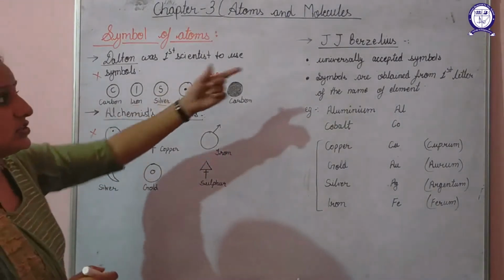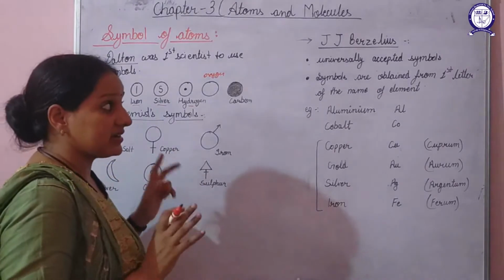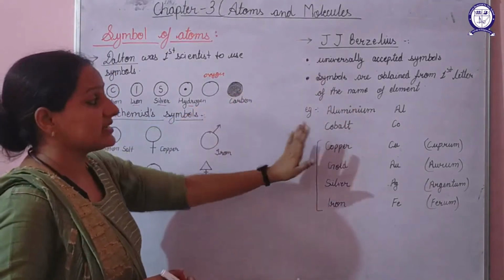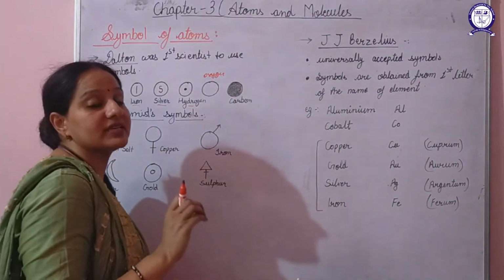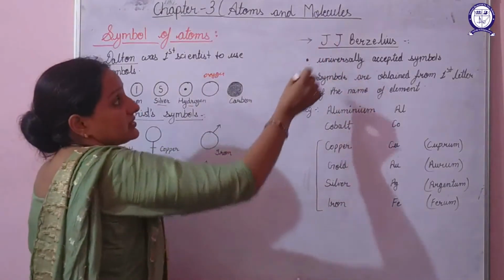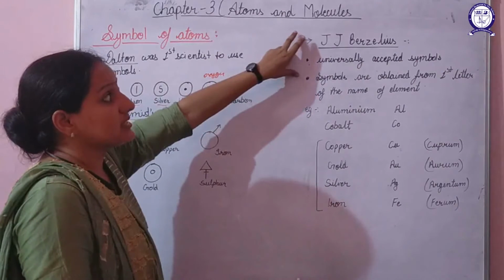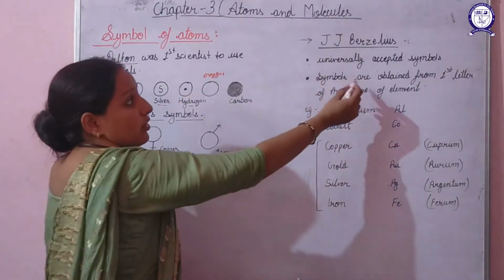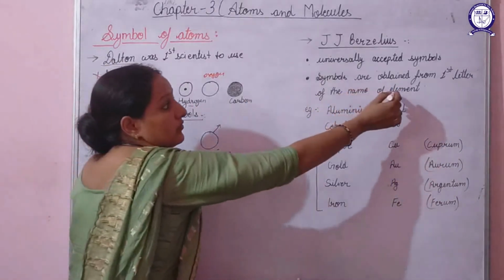Then later on, J.J. Berzelius, his symbols were universally accepted, and we are using the symbols of this particular scientist in our present times also. The symbols that we are using right now for representing an atom were given by J.J. Berzelius. His symbols were quite easy to learn because they are obtained from the first or the second or the third letter of the name of an element.